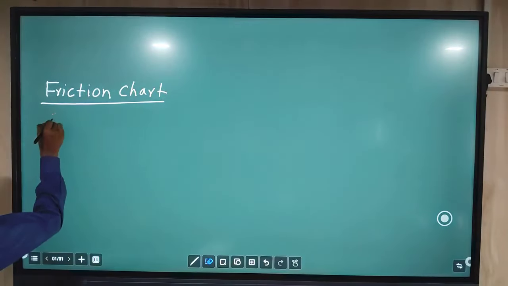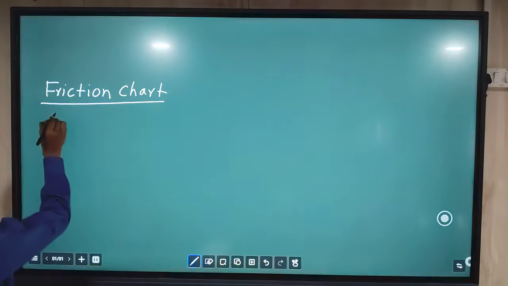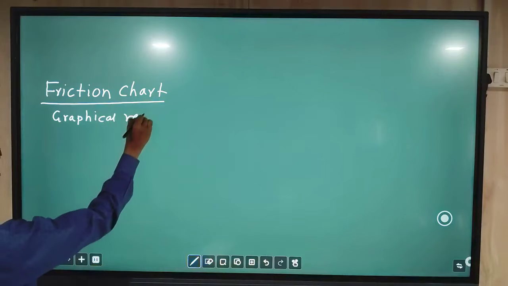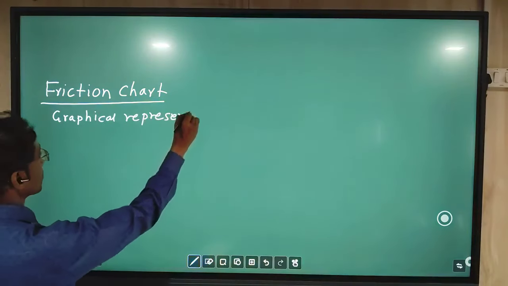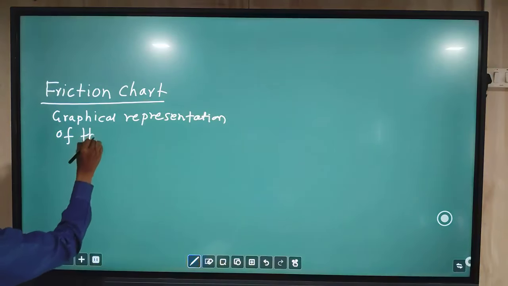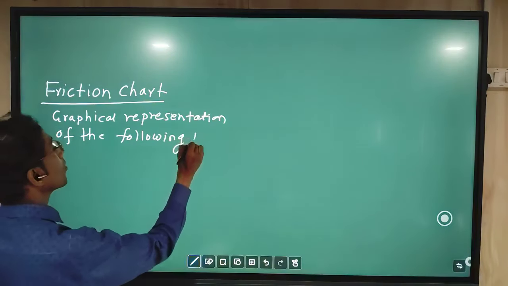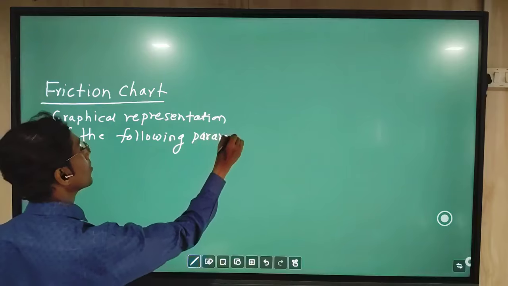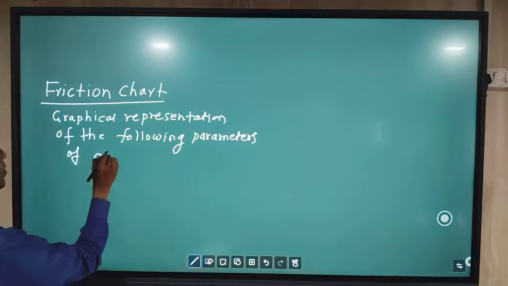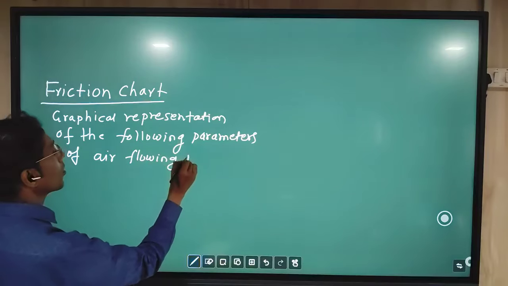Friction chart is a graphical representation of the following parameters of air flowing or passing in a duct.